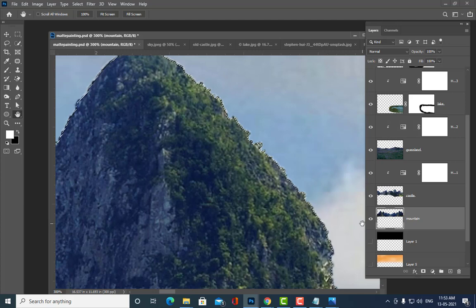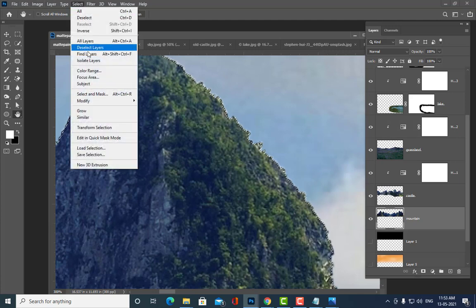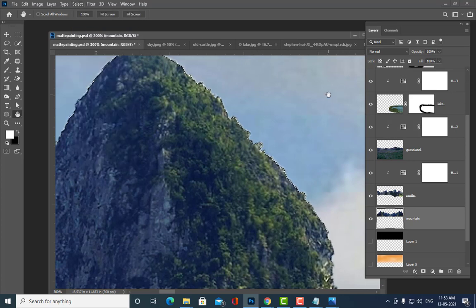Control Shift I, or go to the Select menu and click Inverse. Then simply hit delete. That's it. Now the fringe is gone. Are you able to understand? Like that you have to remove the fringes.